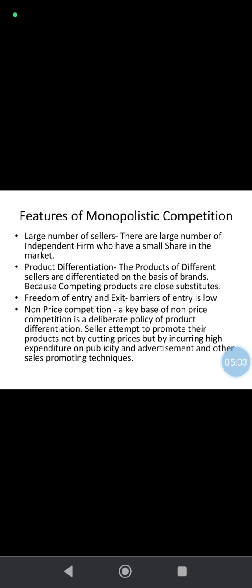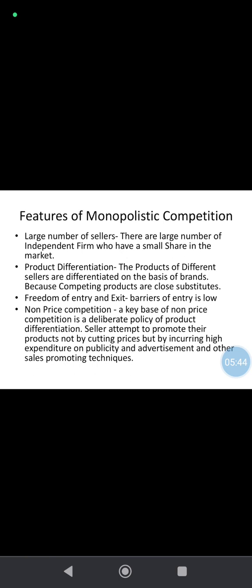So in this slide, features of monopolistic competition, large number of sellers. Okay, monopolistic competition has a large number of sellers in the market. And here the unique factor is product differentiation. The products of different sellers are differentiated on the basis of brand, color, size, offer, etc. And advertisement, especially advertisement, is initiated in monopolistic competition.